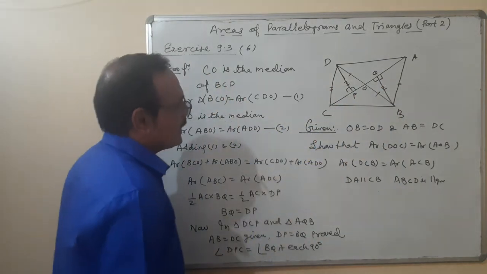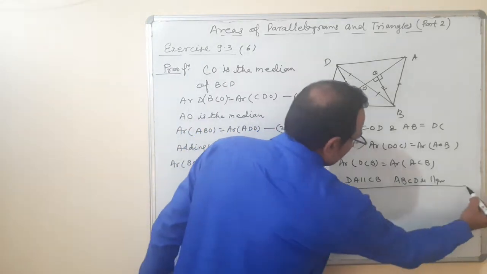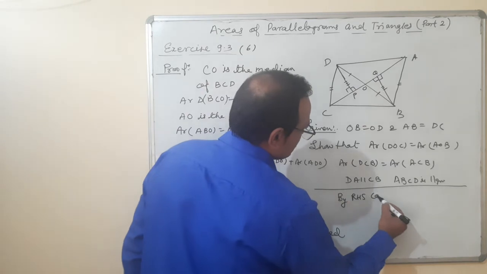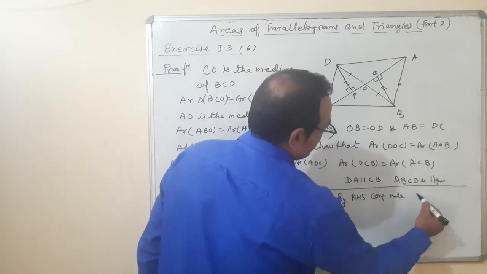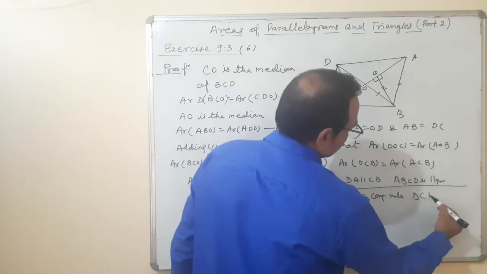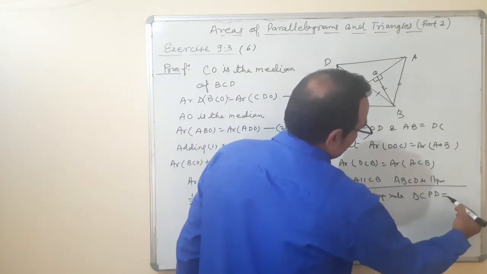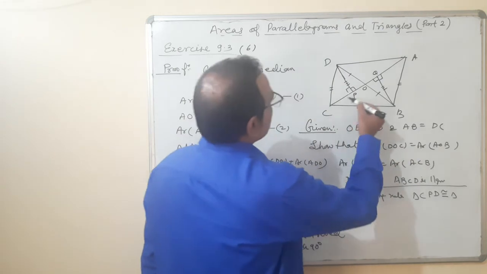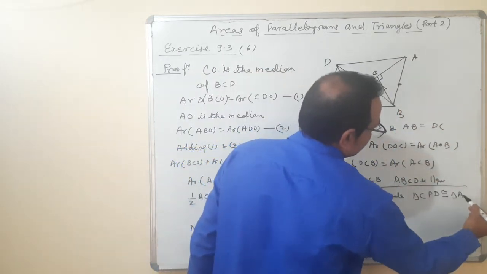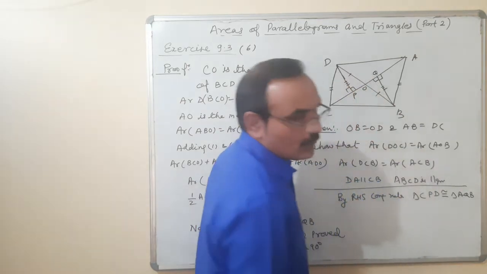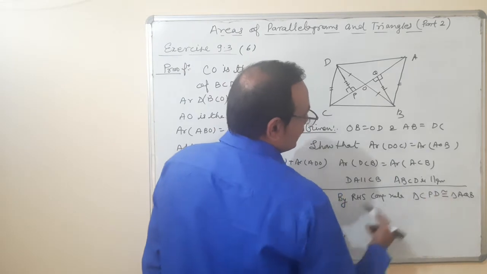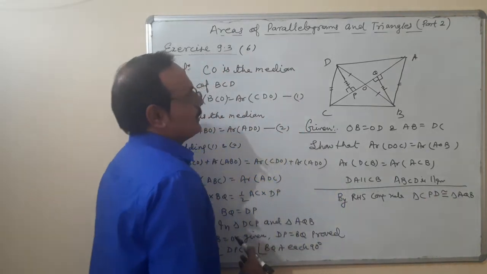So I write here by RHS congruency rule, triangle CPD is congruent to triangle AQB. Because two triangles are congruent, they are equal in areas.